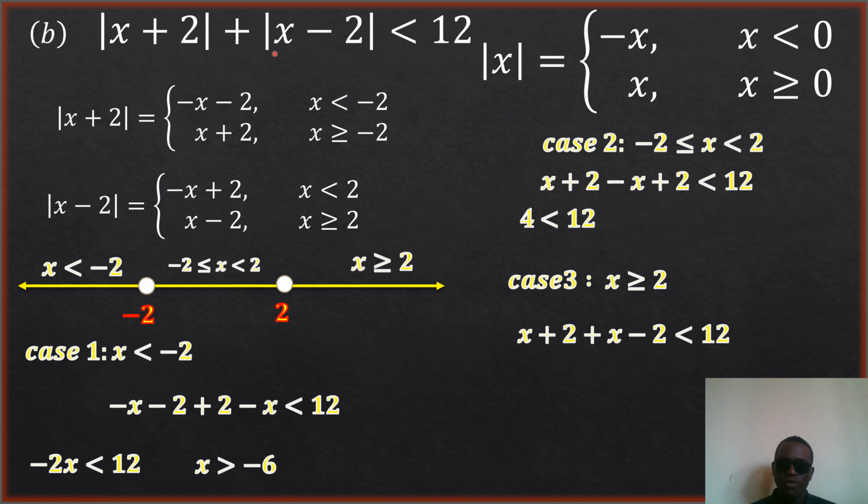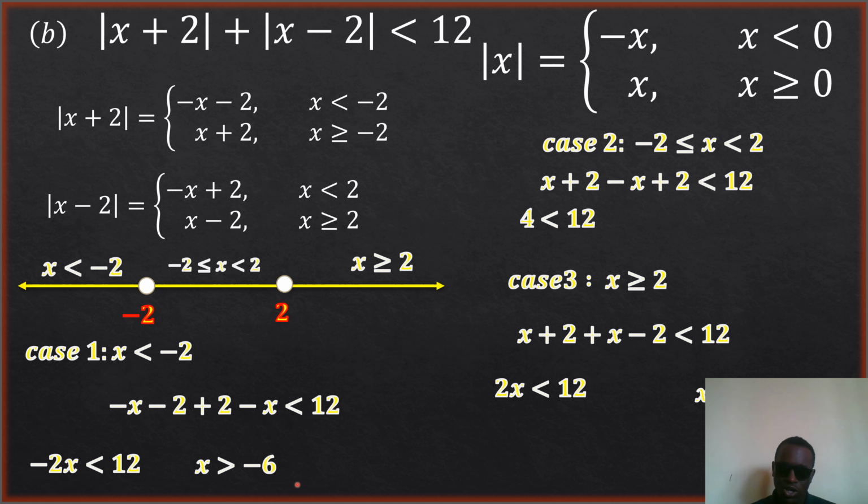Then now, absolute value of x minus 2 will take what? Look at this, x minus 2. x is greater than or equal to 2 now. There is an equality sign there. So it means that it will take x minus 2, right? So x minus 2, and this result is less than what? 12. So now, x plus x is 2x. Negative 2 minus 2 is 0. So you have 2x is less than 12. And then finally, we'll have to divide both sides by 2. Since it's positive, the inequality sign remains the same. So x is less than 6.